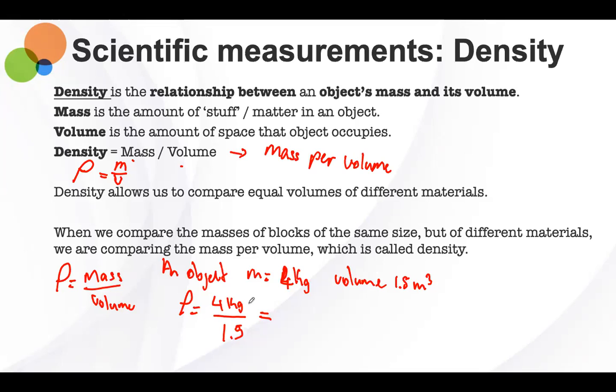Sir, mine says 2.6. All right, so for the person who said 5.5, you want to check that again, right? Don't multiply them, divide them. So it is 4 divided by 1.5. 2.6. Yeah, so it is 2.6.